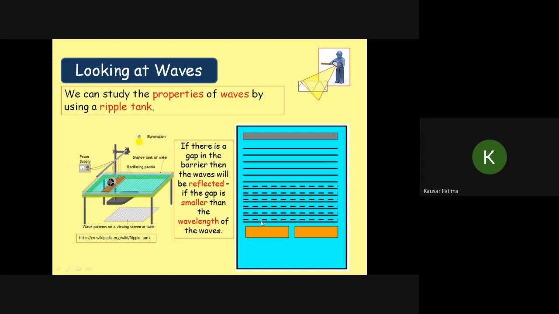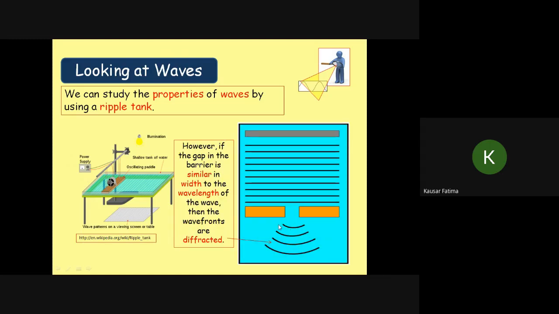And this is diffraction, which is for IGCSE and EdExcel students, and GCE students can skip this page. When the wave passes through the gap, it bends, and the amount of bending depends upon the size of the gap. If the gap is very wide, diffraction will be very little. If the gap is comparable to the wavelength, the diffraction will be observable. There will be more bending.